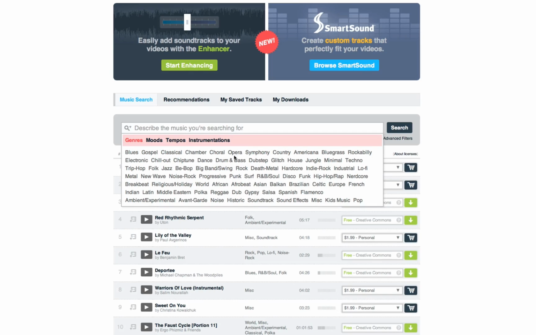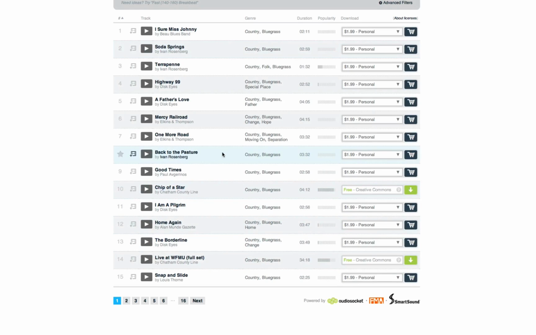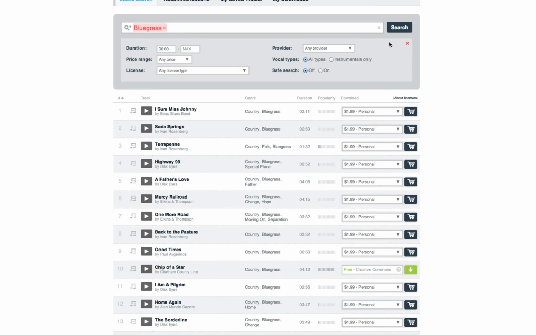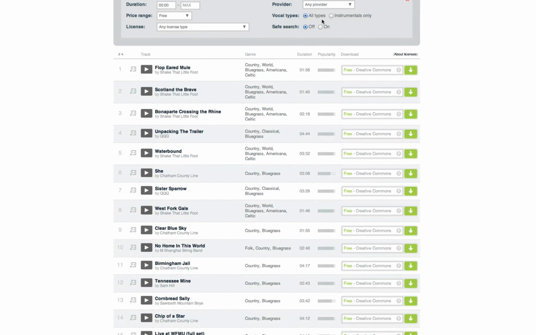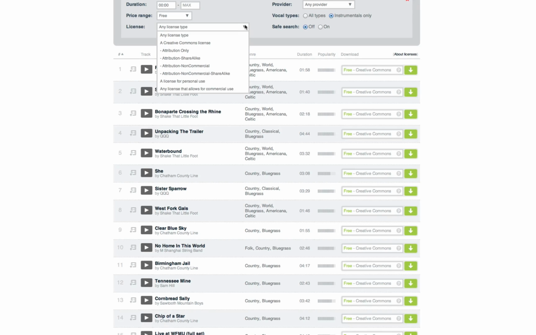So I can come in here, though, and select the type of genre I want. I like bluegrass. So I can click on bluegrass, and it'll pop up any songs, any tracks that are tagged with bluegrass. Now, if I hit this advanced filters little button, I can come in here and change the price from any price to free, and also I can select from all types of music to instrumentals only. And then if you want to, you can also select the license type that works for whatever you're going to be using the video for.